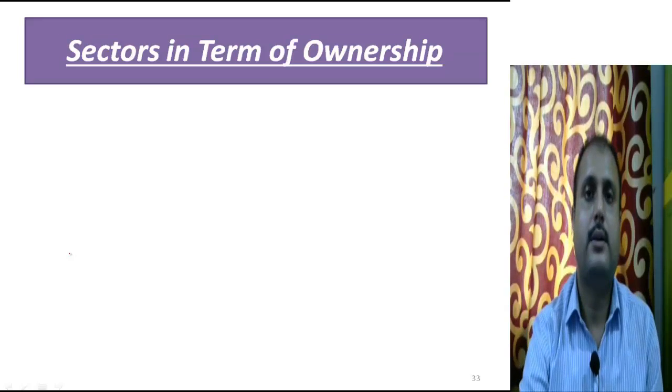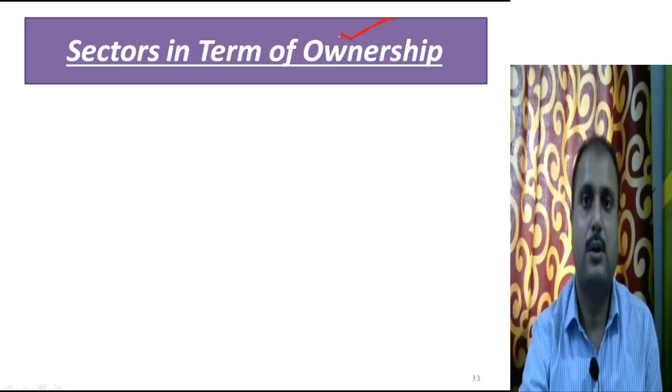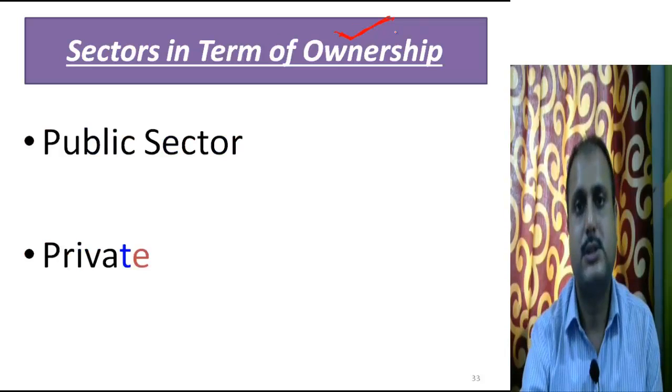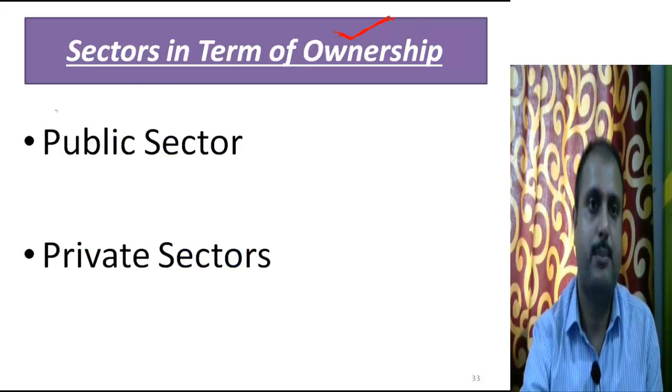Now, the sectors in terms of ownership. Ownership means the owner, the master, the malik, who is owning the thing. So the sectors in terms of ownership: according to this, there are two main sectors, the public sector and the private sector.